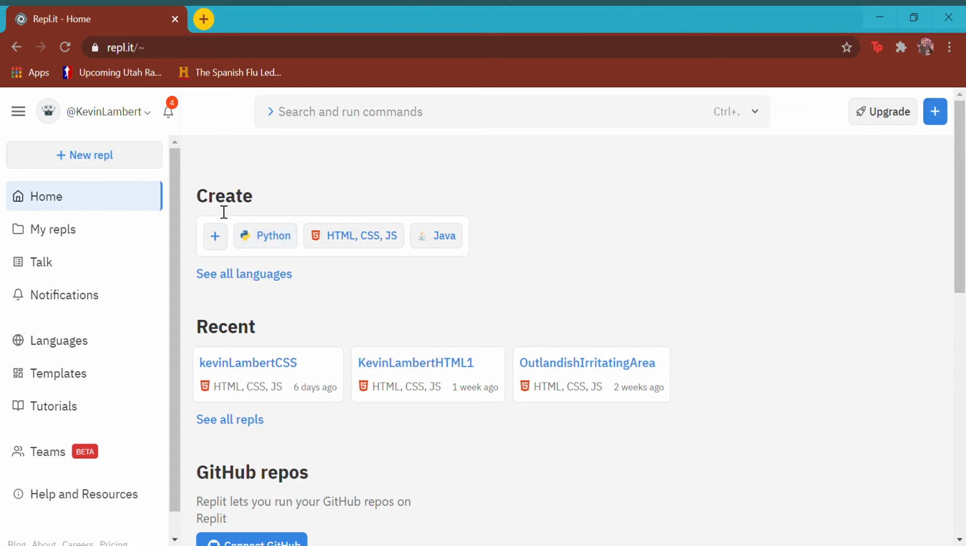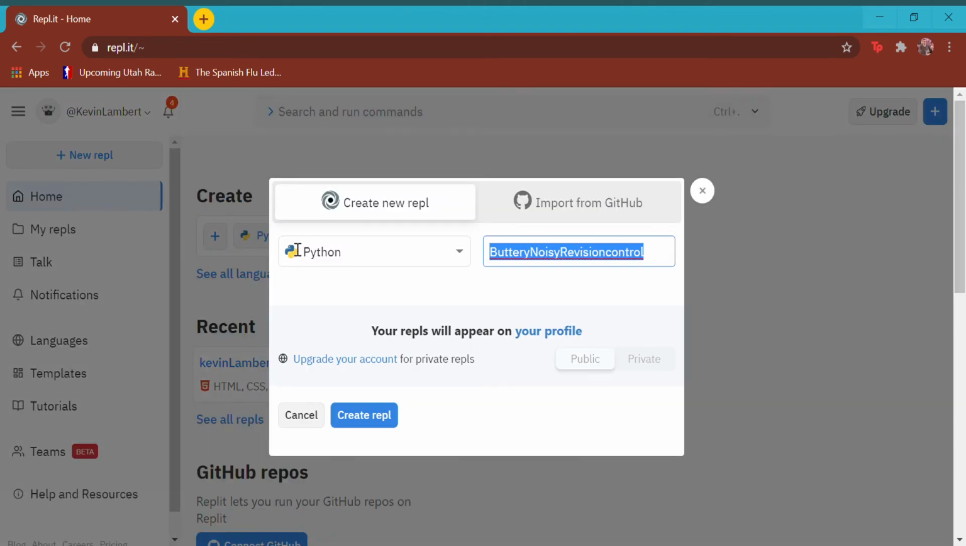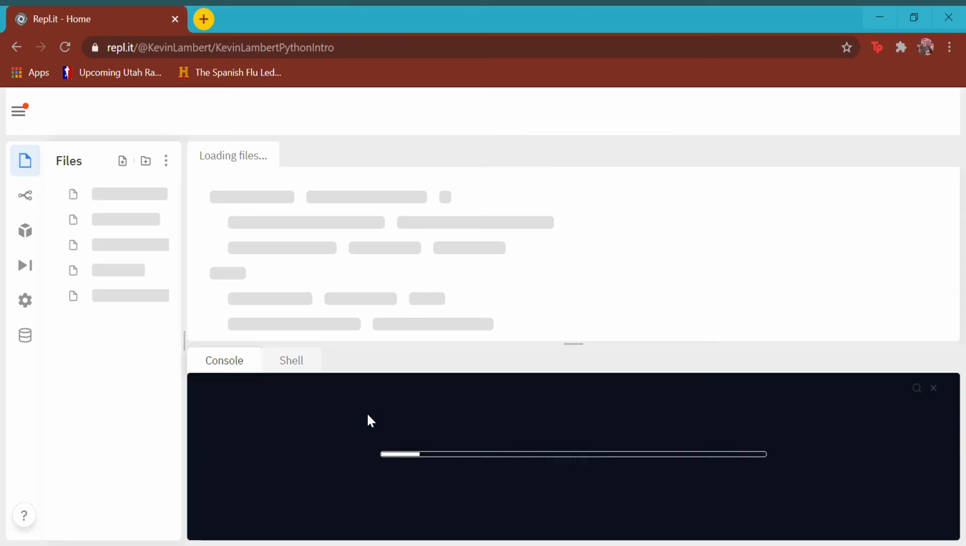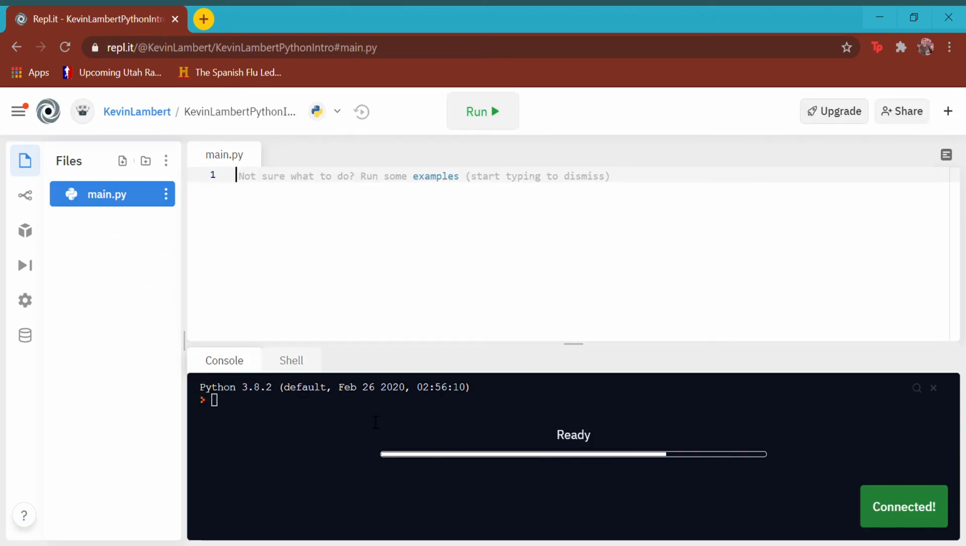And you want Python. I also have this pane. This is actually kind of new. And so I have this pane, but you're probably going to want to go through new REPL. And we're going to create Python. And once again, it's always good to name it yourself and what it is. So I'm just going to name this Kevin Lambert Python intro. And wait for it. And there we go. Python gives you a main file there and a blank line of code. And you can start coding.